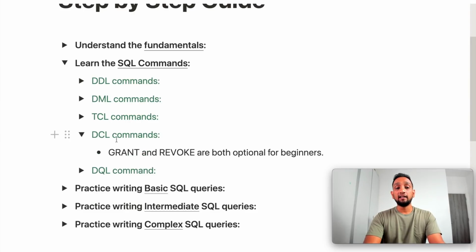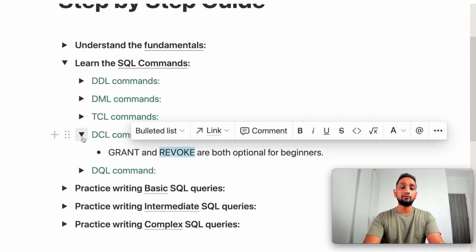And then the DCL commands. DCL stands for data control language. I would say that this is optional. It includes grant and revoke. This is when you want to provide permission or revoke a permission for a user based on certain objects. For a beginner, you don't really need to worry about this, so just ignore this for a beginner. But of course, if you have some experience and some time, you can definitely learn this. But for a beginner, you can ignore the DCL commands for now.